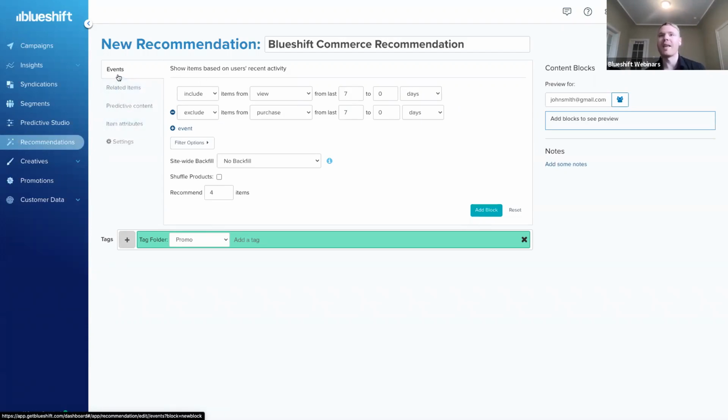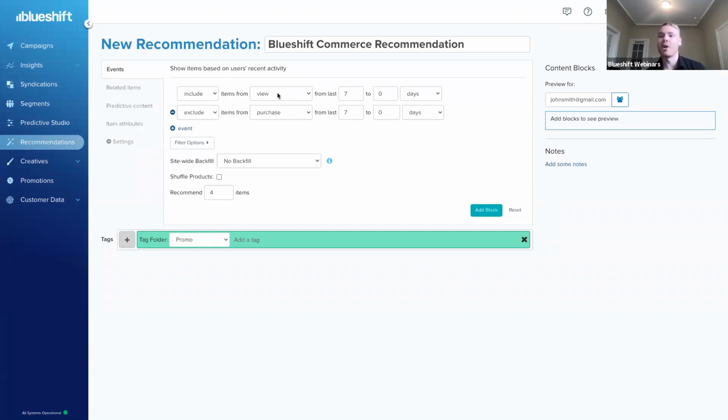So first off, we're taking a look at the events. This is a type of recommendation that, intuitively enough, allows us to look at what events a user has committed or done historically. And then based upon those events, let's recommend items. So really intuitive, let's say we have an abandoned cart scenario. A user has viewed an item in the last 7 days, but then of course we don't want to recommend items that that user has purchased. So I'm going to exclude that.